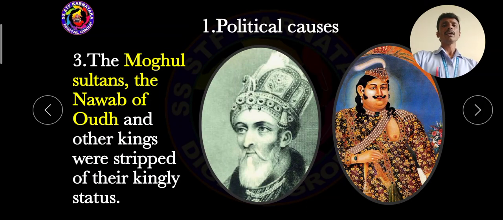And the third one: the Mughal sultans, the Nawab of Oudh and other kings were stripped of their kingly status.